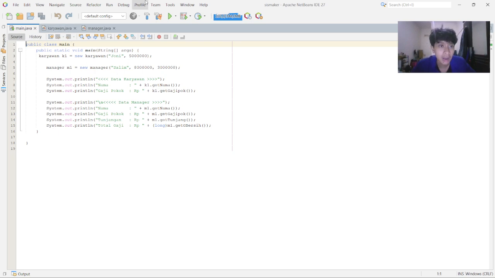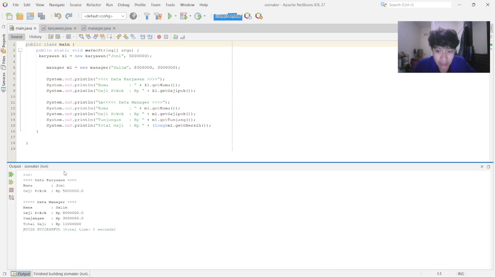And then I will try to run it. Now, in here the program displays the output in a structured and readable format using System.out.print. And for the manager object it is the same, and the output will show the name, the salary, and then the allowance, just like the System.out